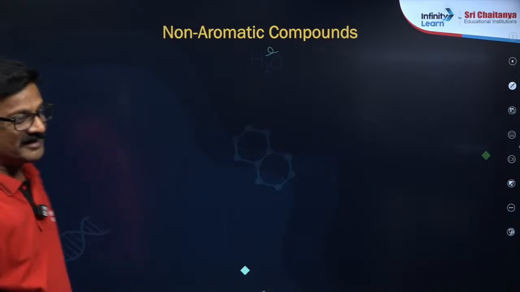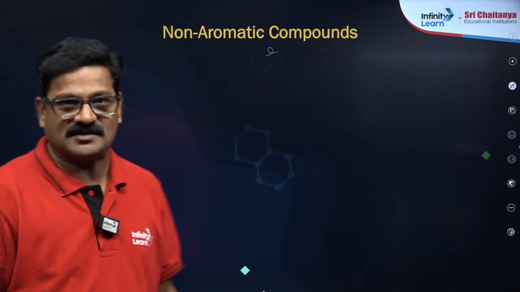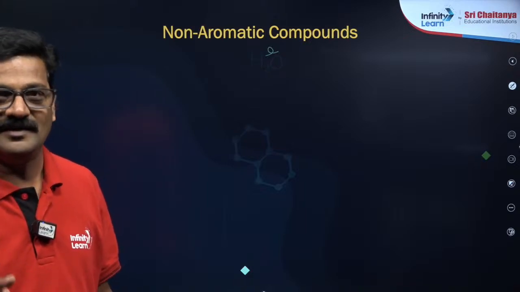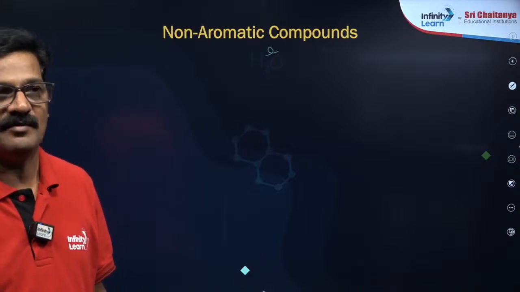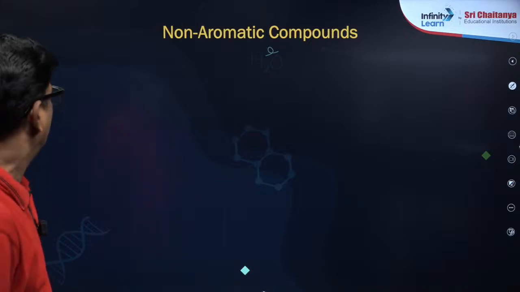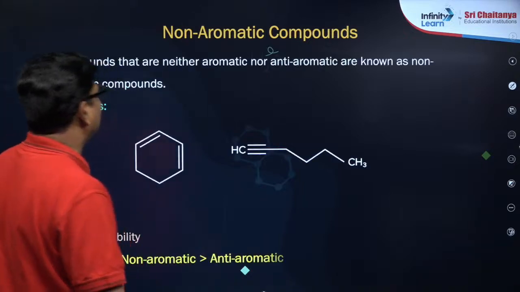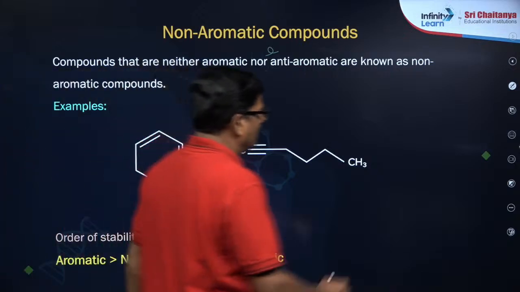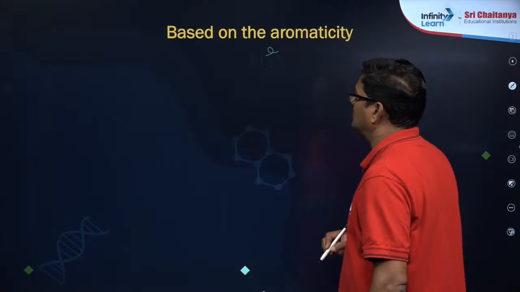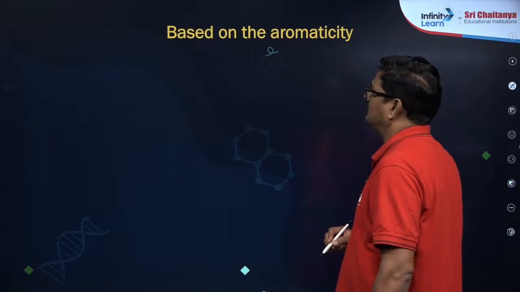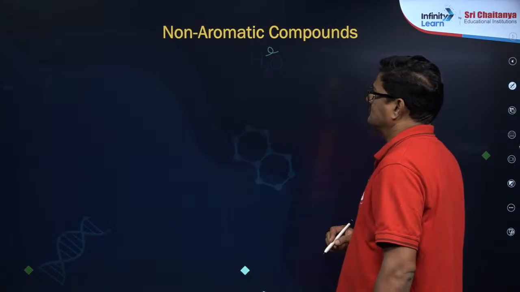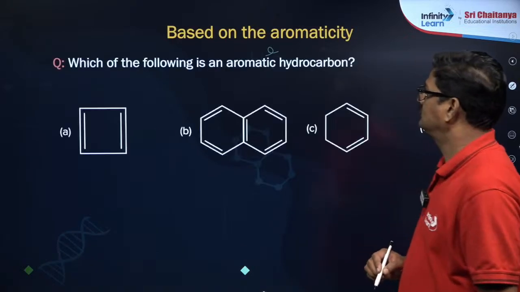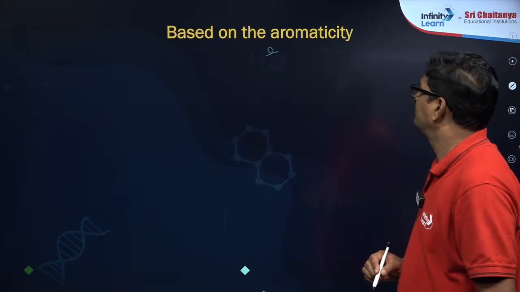Now, non-aromatic compounds, they are just like refugees. They are good only, but they are not aromatic. So I just want to say, compounds that have neither aromatic nor anti-aromatic character.